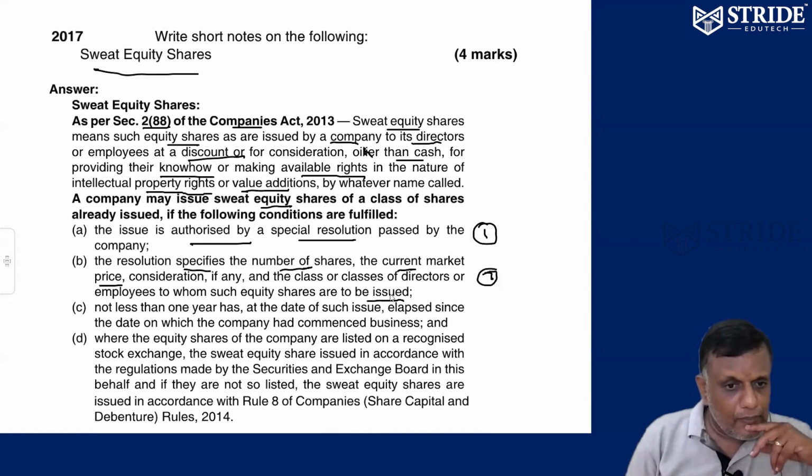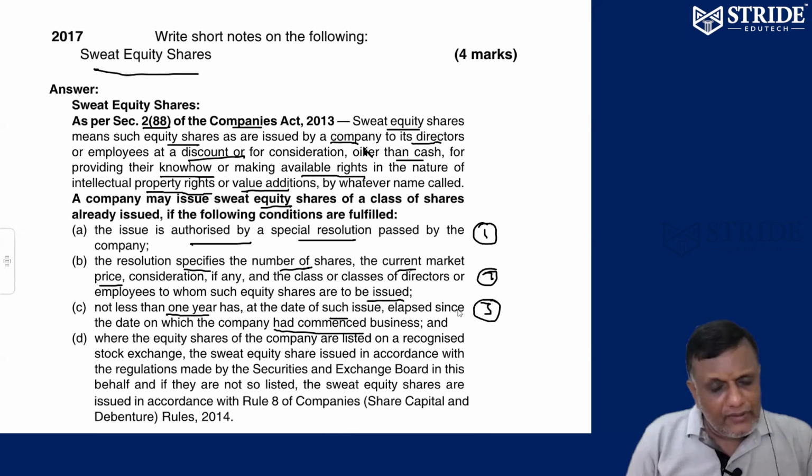Number three, at least 1 year must have elapsed from the date of commencement of business. So after a 1 year period, the company can issue sweat equity shares. Since the inception, since the incorporation, the company has to wait at least 1 year. After that, the company can issue sweat equity shares to the directors and employees, because they are giving all the value additions to the company. Because of them only, the company has reached such a height.